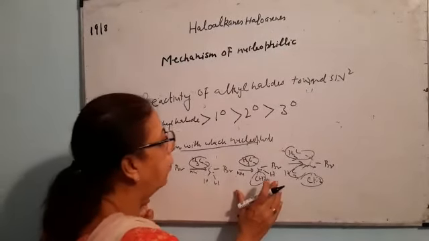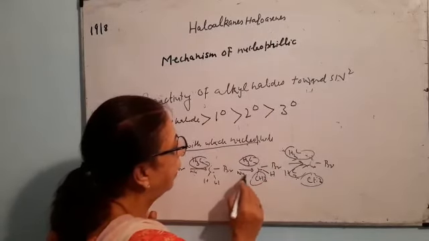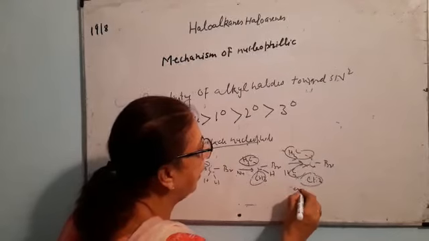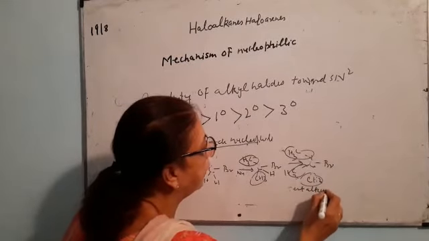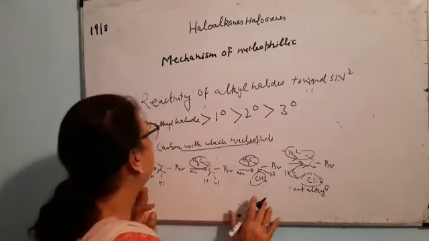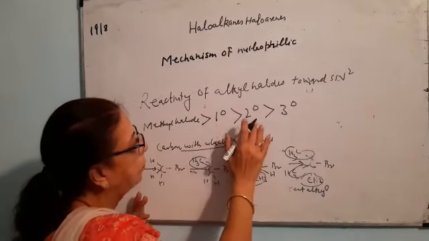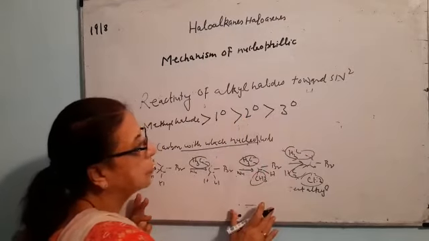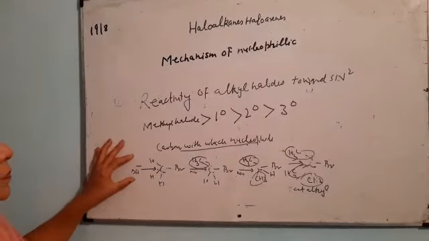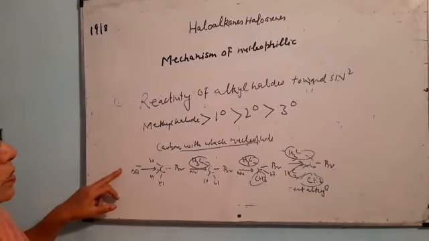As the number of alkyl groups increases, it becomes more and more difficult for the nucleophile to enter. In the case of tertiary alkyl halide, the nucleophile either does not enter or enters with very much difficulty. So the reactivity order is methyl halide maximum, then primary halide, then secondary halide, and then tertiary alkyl halide. Now we can easily see the order of reactivity in the case of SN2 reaction.